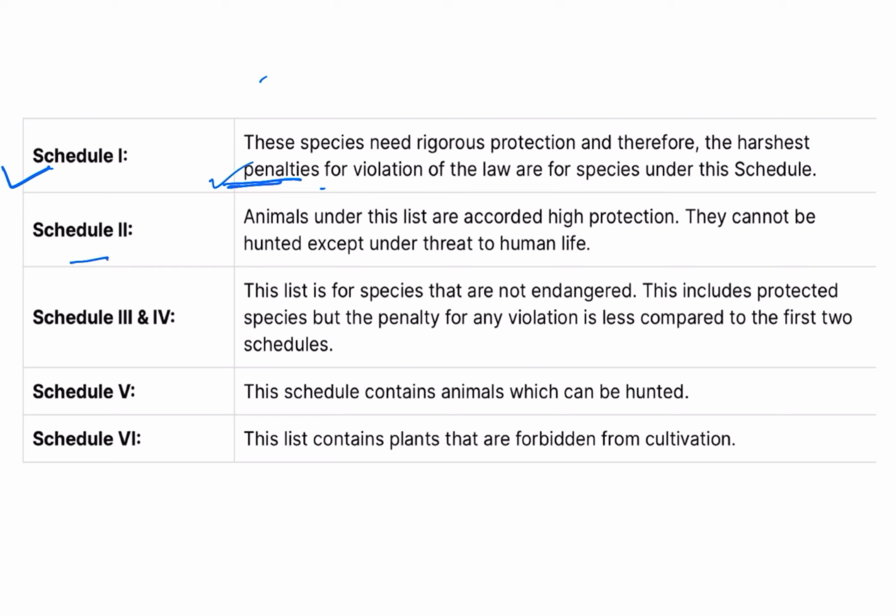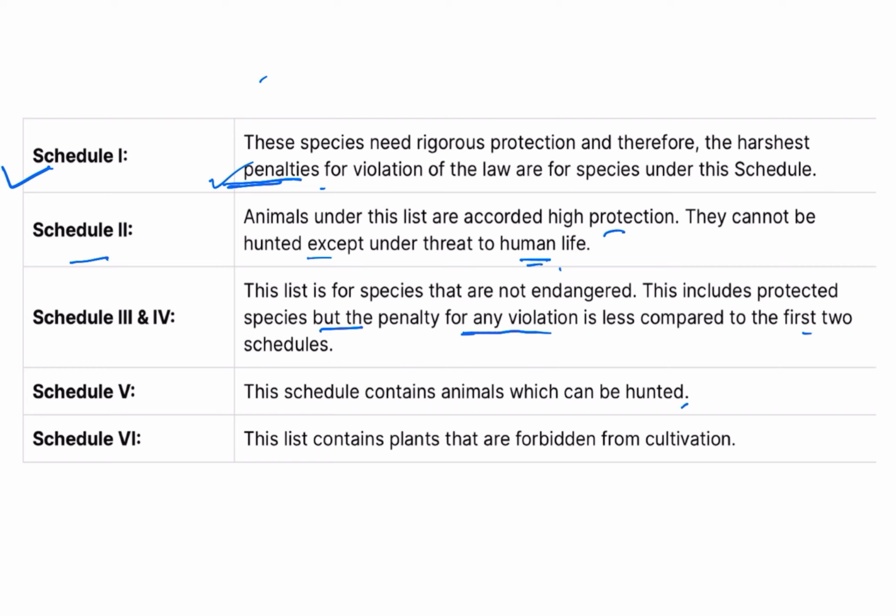Under Schedule 2, those animals and plants are listed which need high protection, meaning a level less than Schedule 1. They cannot be hunted except under threat to human life. Schedule 3 and 4 animals are not endangered. This includes protected species, but the penalty for any violation is less compared to the first two schedules.